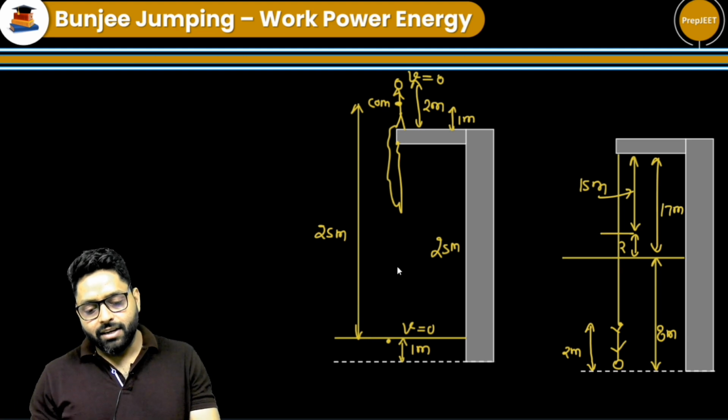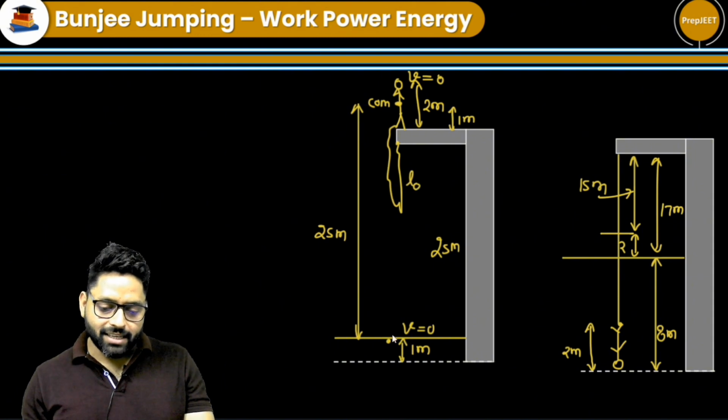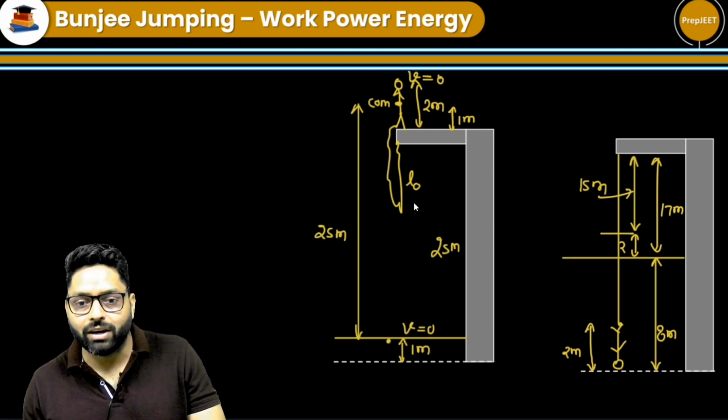Let's consider the length of string. Natural length of the string is L naught. So what will be the extension till this point? That will be 25 minus L naught. No, it will not be 25 minus L naught.